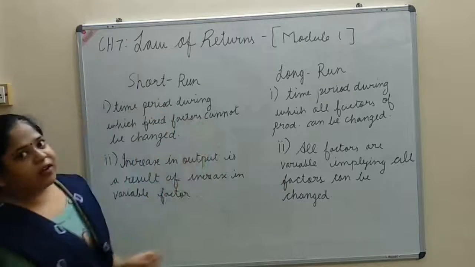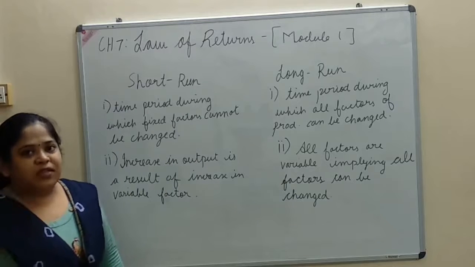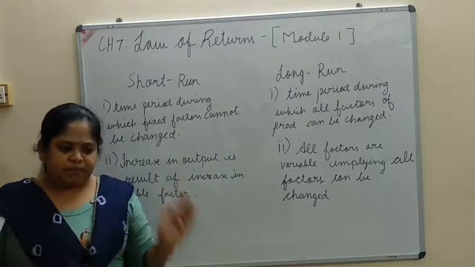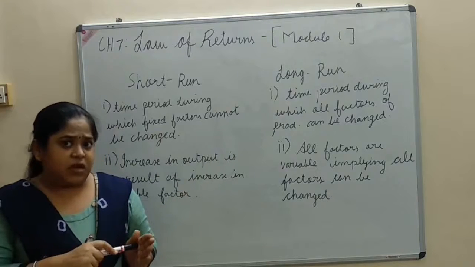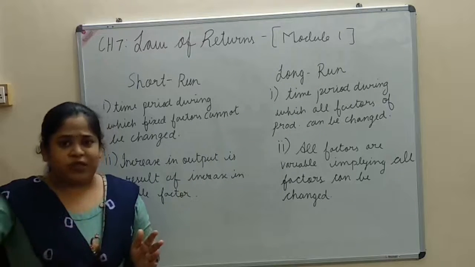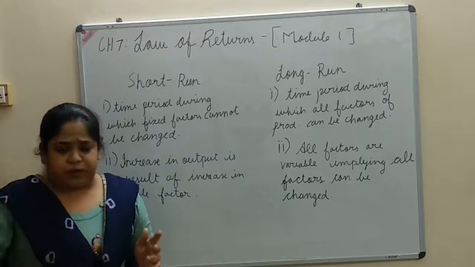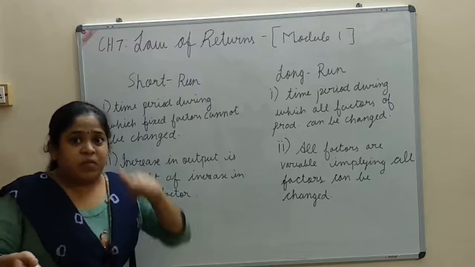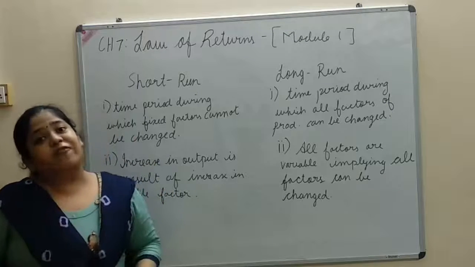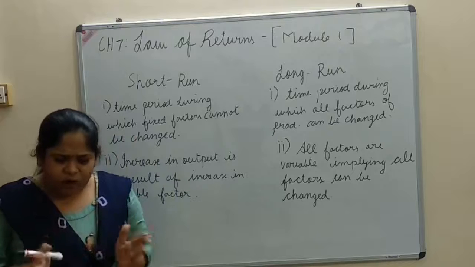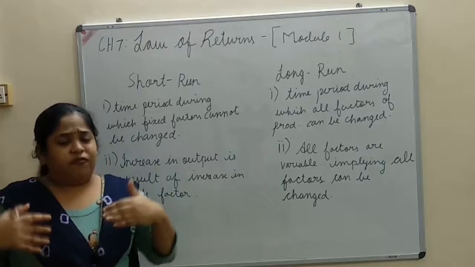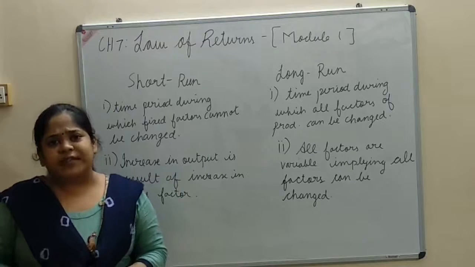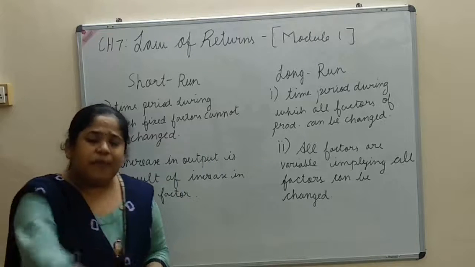So in short run, there are two kinds of factors, fixed factors and variable factors. Generally, we take the example that land is a fixed factor because in a time of 1 to 3 years, a producer cannot buy more land or invest more in land. But labor is a variable factor. If I have a field of wheat and I want to increase the production of wheat, I can put more labor on that land.